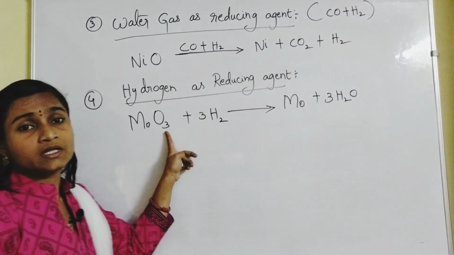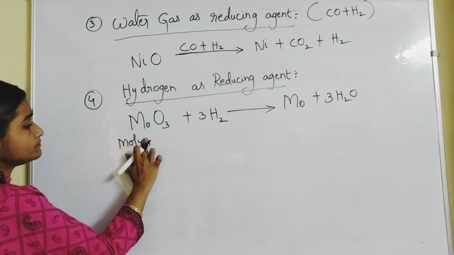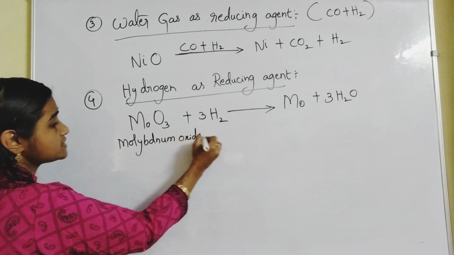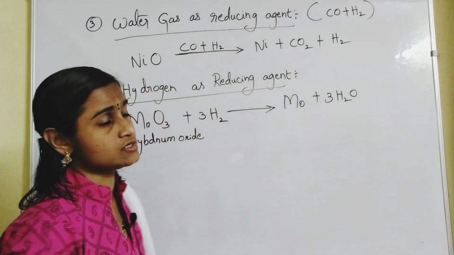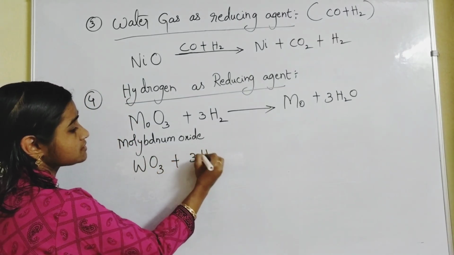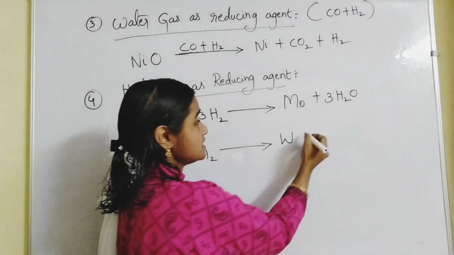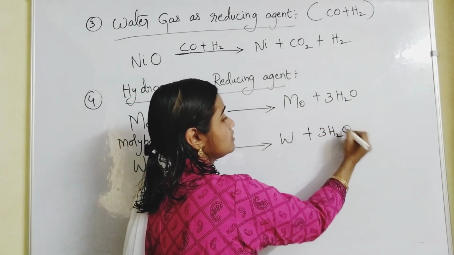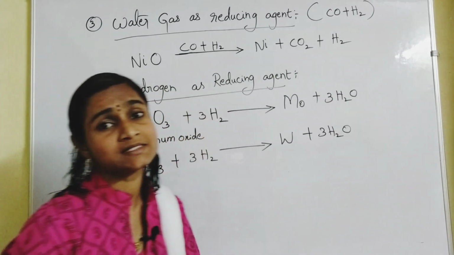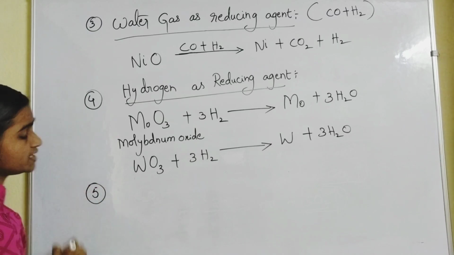So MoO3, what is it? Molybdenum oxide. Molybdenum oxide can be reduced with hydrogen as reducing agent. Even tungsten also, WO3 plus 3H2 gives rise to W, tungsten. Please remember, tungsten plus 3H2O. Very rarely they ask this one sometimes, where hydrogen is being used as reducing agent. So this is how hydrogen can be used as reducing agent.